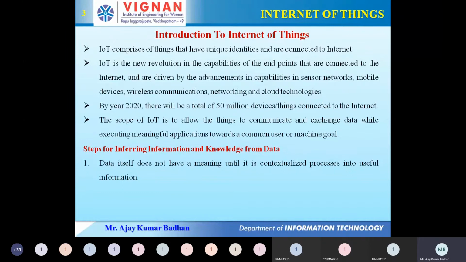Remember this, what I am calling raw data. For example, you are trying to create a project and you require data sets. When you get a data set, that data set is what we call raw data. We call it raw data because it is not in a systematic way. It is a mix of everything.